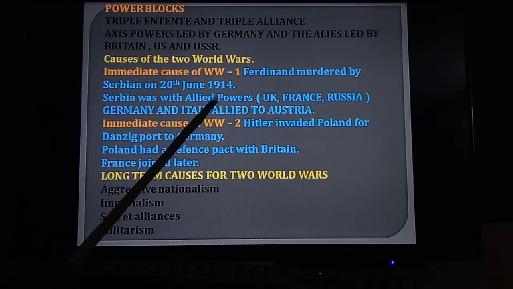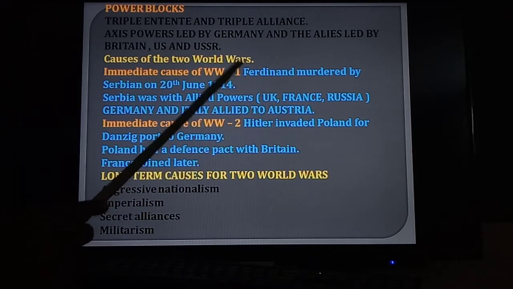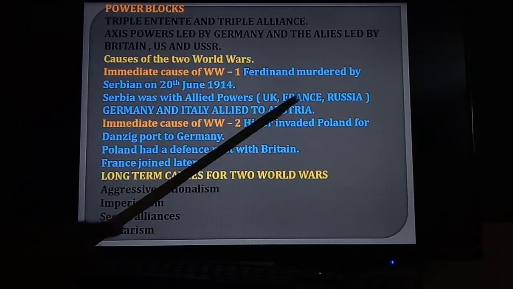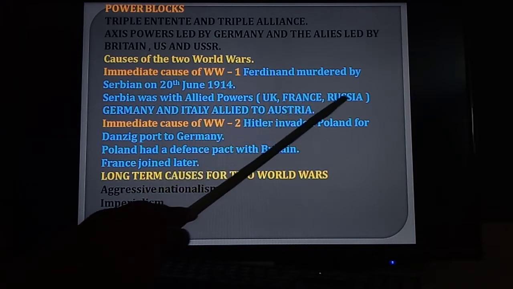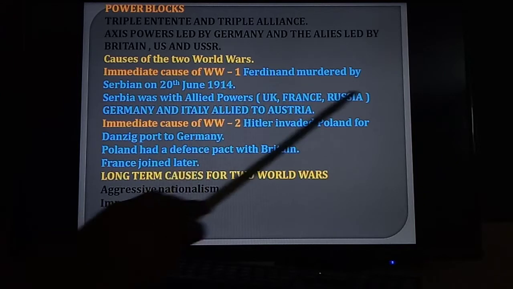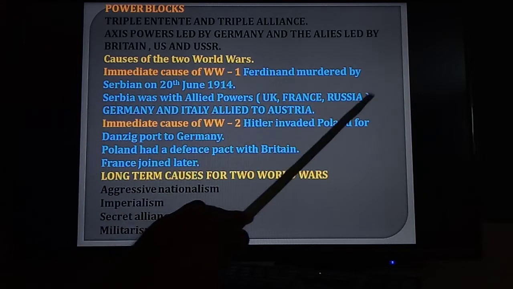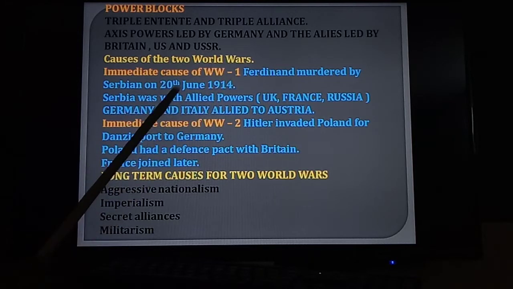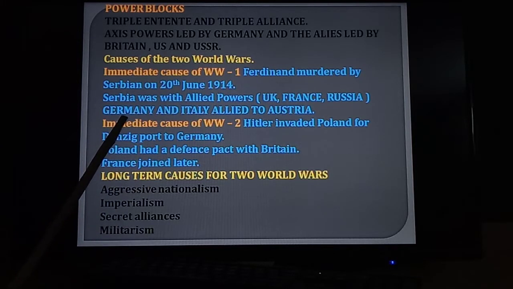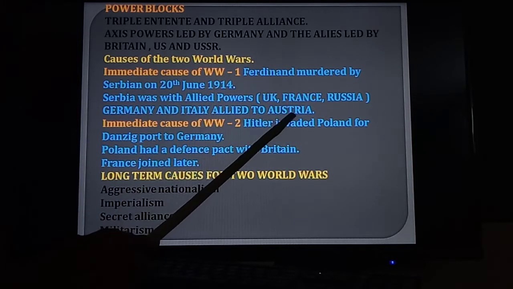But listen, in the First World War, who were the victorious countries? Here, UK, France, Russia, these were victorious countries. Next one, defeated countries in the First World War: Germany, Italy, Austria.